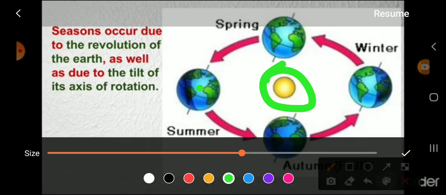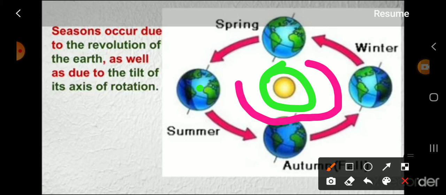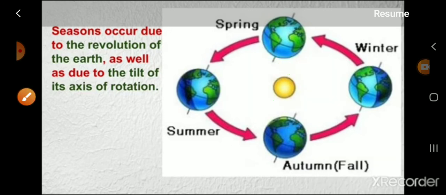Earth is revolving beside the sun like this. So after revolving, first summer is coming, then fall is coming, then winter is coming, then spring is coming.